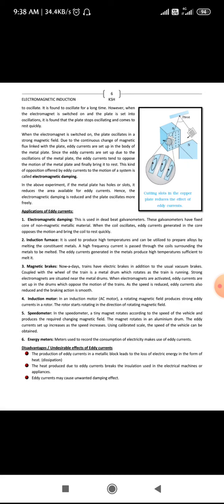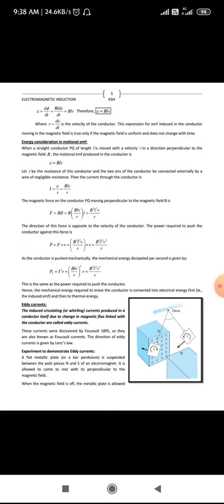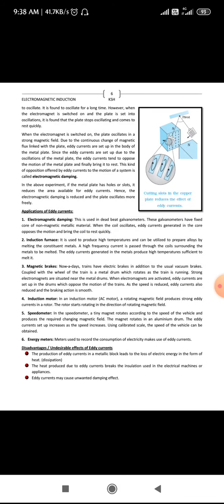So you can see in the figure, you have a magnet which has a north pole and a south pole. In between we have a pendulum. This bar pendulum is made to oscillate between the electromagnet. As you know, the magnetic field is directed from north pole to south pole, right? So in between the magnets, this bar pendulum is made to oscillate.